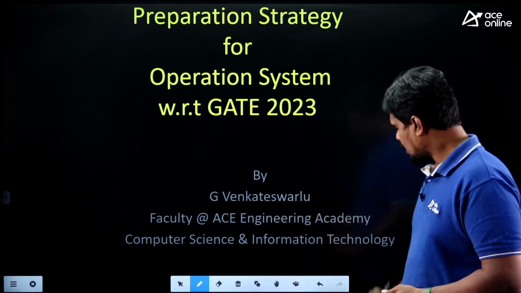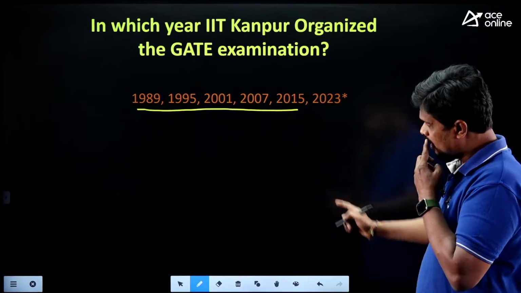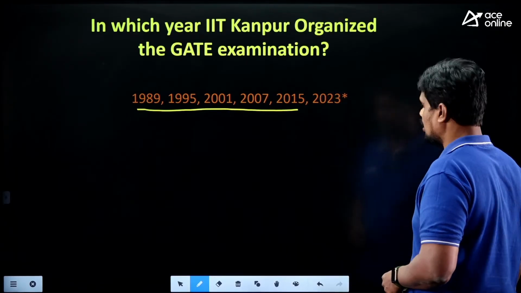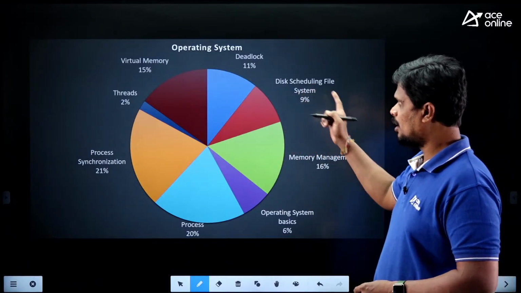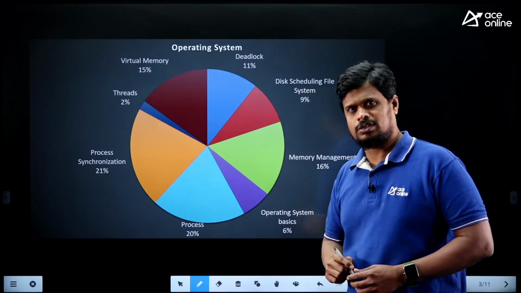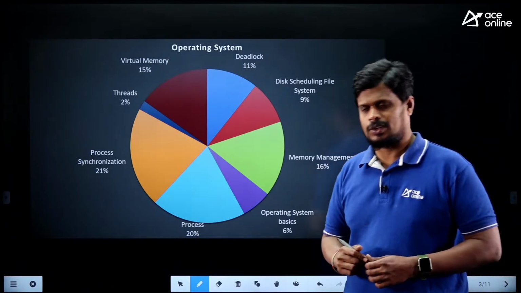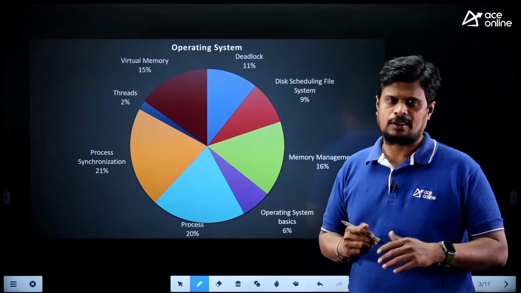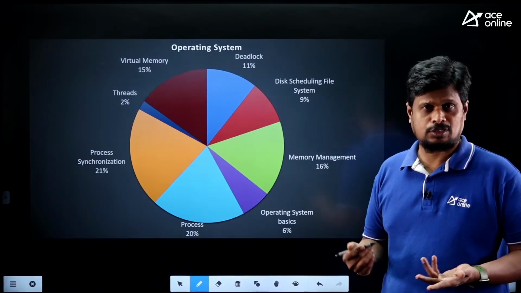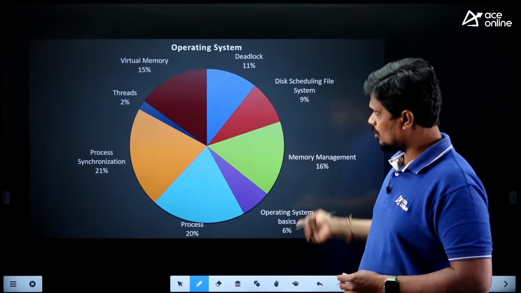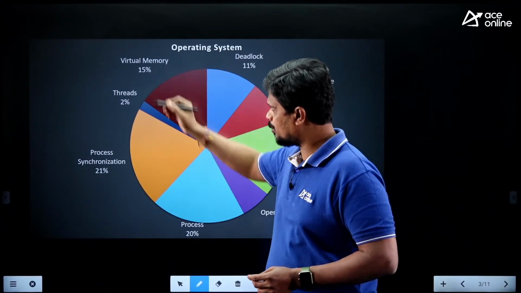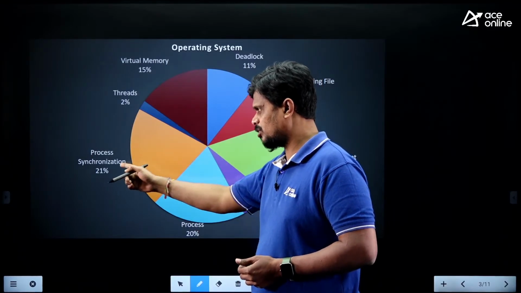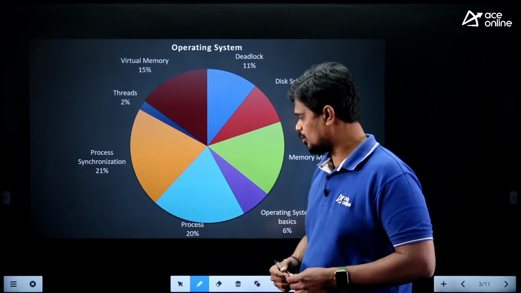If you verify these years' papers, the questions are like this. If you verify the overall operating system syllabus and the weightage for each topic over the past 20, 25, or 30 years, this is the weightage you can see. From virtual memory, you have 15% of questions. From threads, you have 2% of the questions. From process synchronization, you have 21% of the questions.